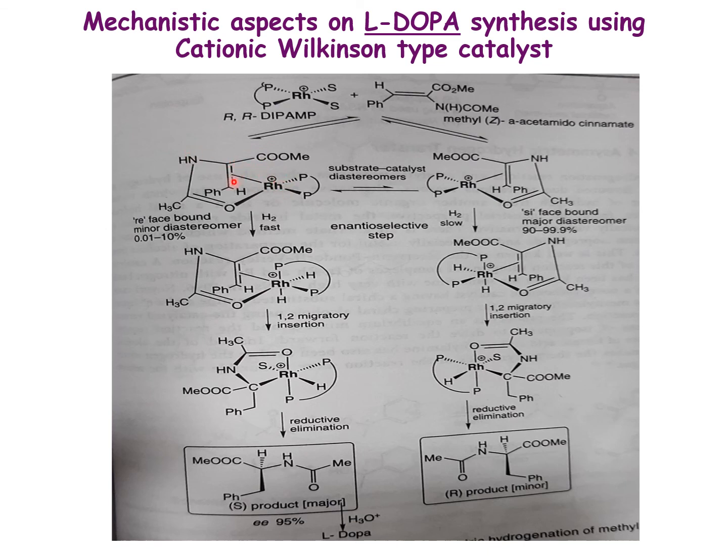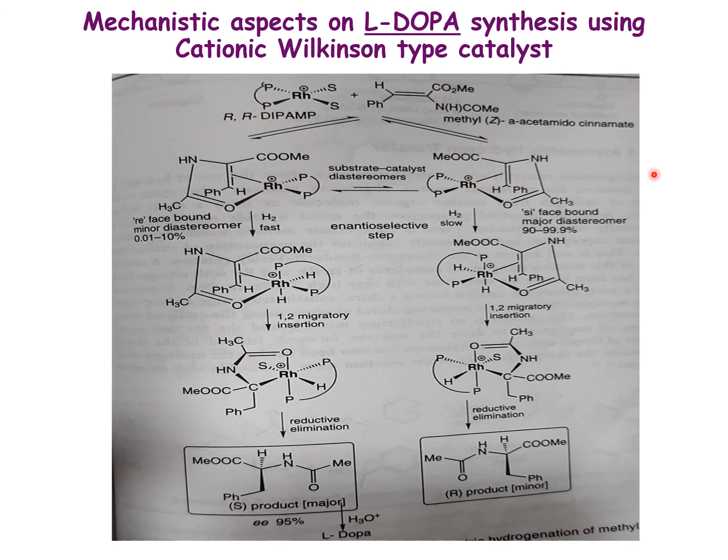When coordination through the Re face occurs, it forms an intermediate. The other way is coordination through the Si face. Coordination through the Si face is an anticlockwise rotation from the olefinic center where the metal is coordinated. You can see this based on the priority of the groups. That is why it is called Si face coordination and Re face coordination.